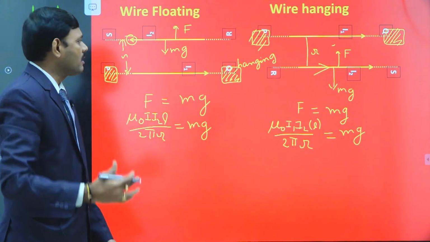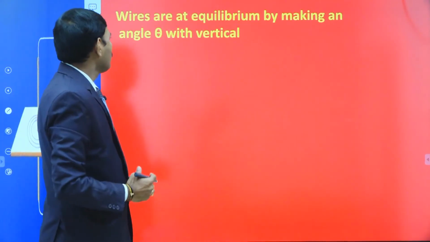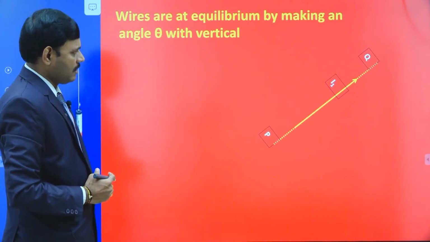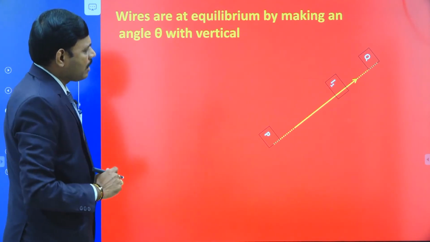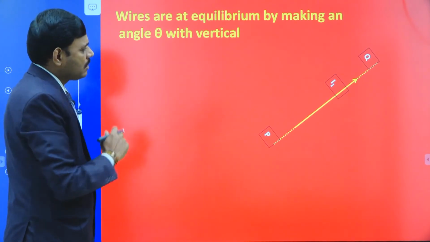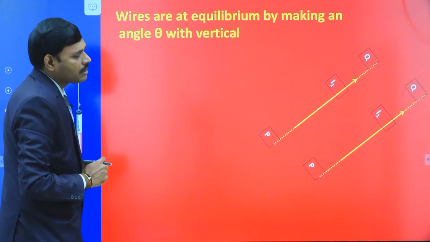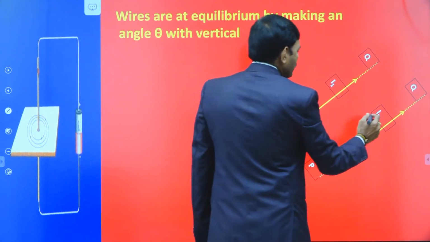Let us move on to the further application. Next application: wires are at equilibrium by making angle theta with vertical. So let us see. This is the first wire, PQ, carrying current I1, a long current carrying wire, and consider the second wire. You observe the second wire carrying current I2. So let this be the second wire.